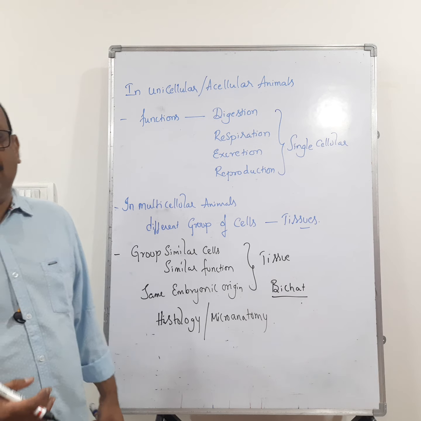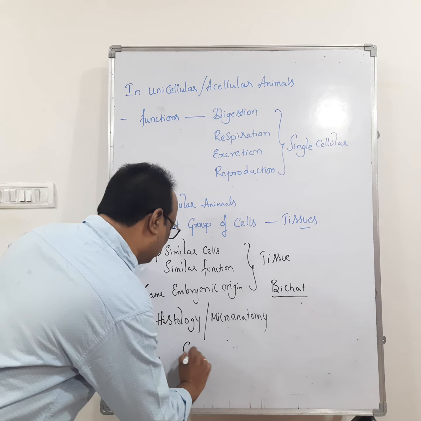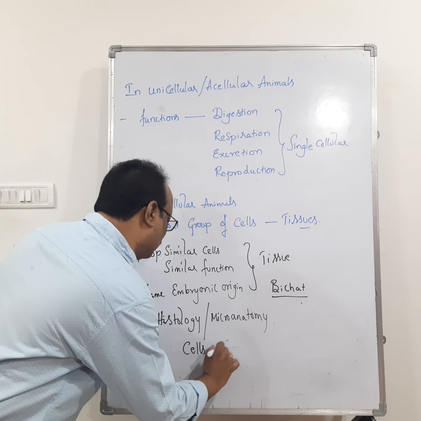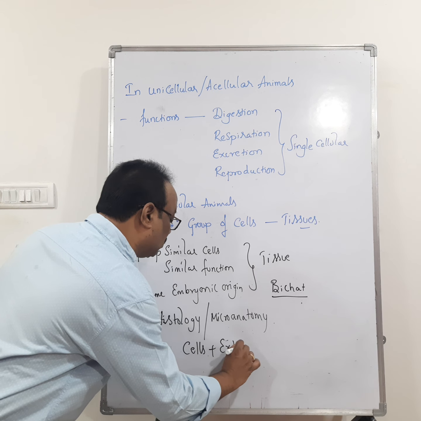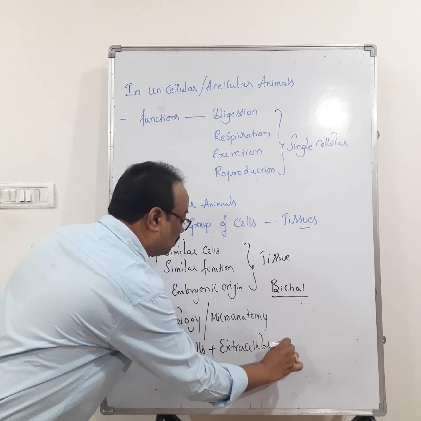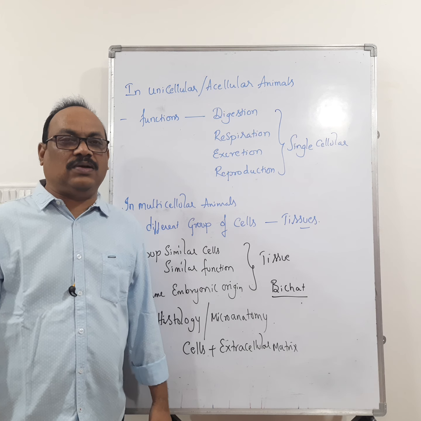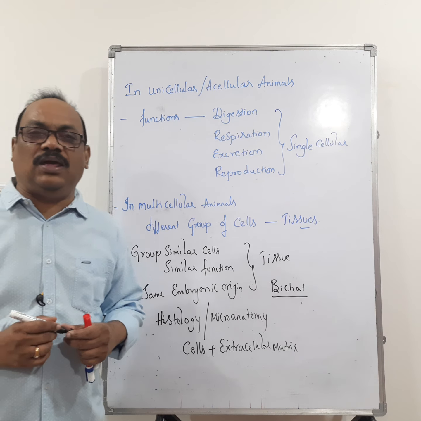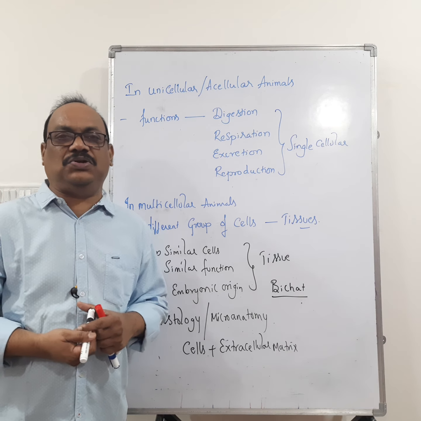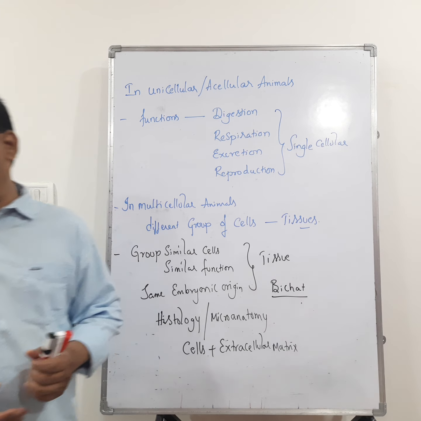So what does tissue consist of? Tissues are composed of cells plus extracellular matrix. Okay, let us see how many basic types of tissues are there. In the human body, how many types of tissues are there?